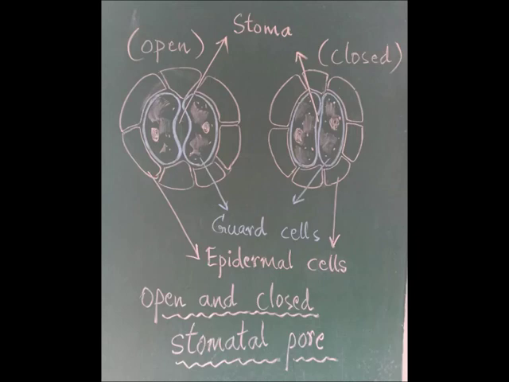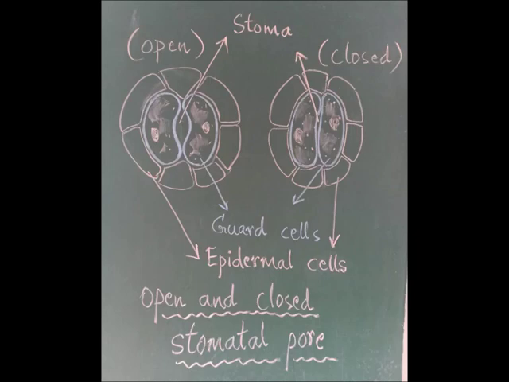How it is happening is, the water flows into the guard cells during the process and the guard cells swell. As a result, the opening becomes bigger. Okay? The guard cells swell as a result of flow of water into them. As a result, the stomatal pores open.